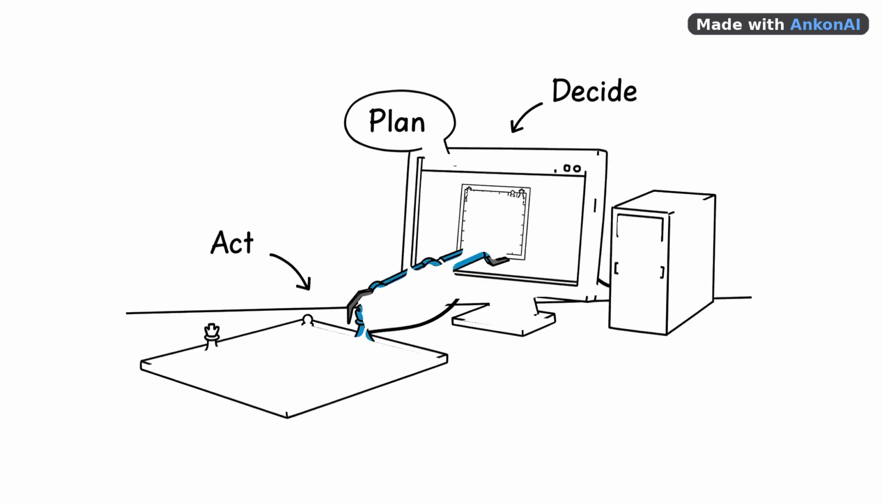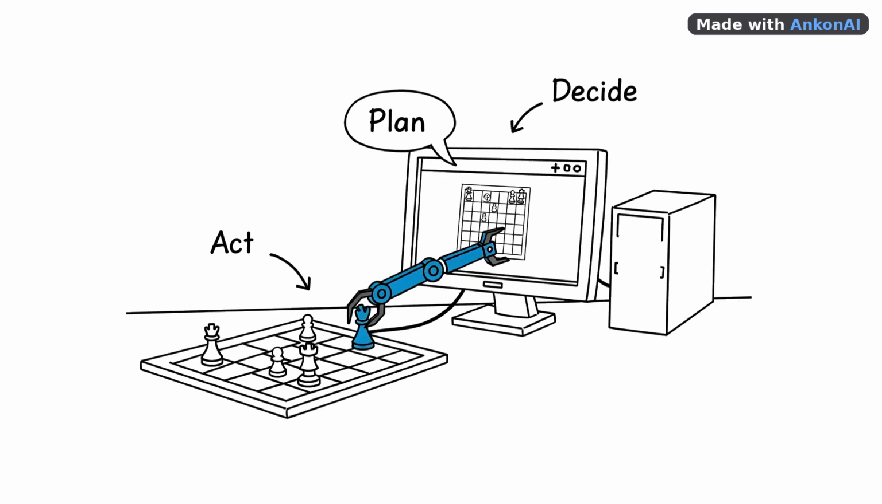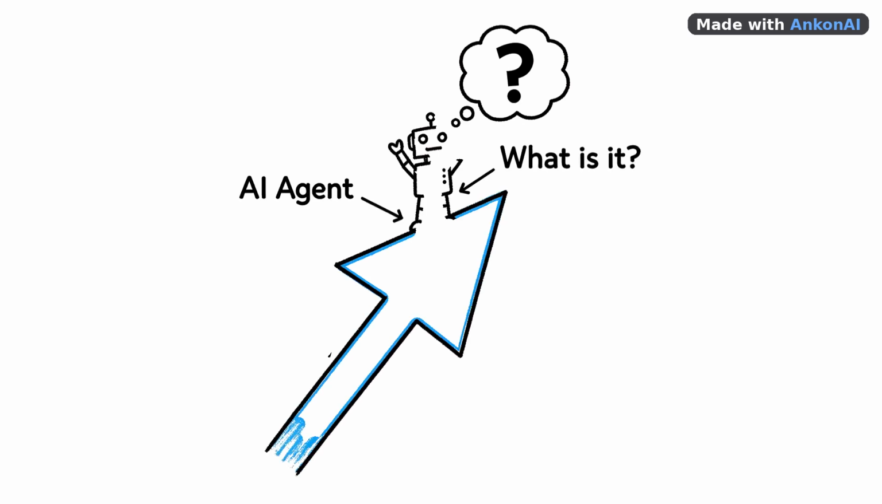Your computer can now plan, decide, and act without you clicking a thing. That's not a prediction. That's what AI agents are doing right now. And to understand why that's such a big deal, you first need to understand what an AI agent actually is.